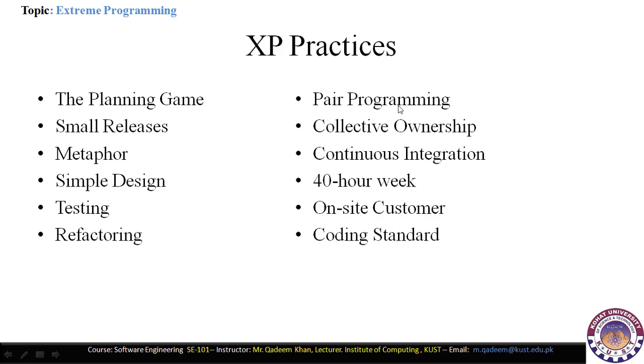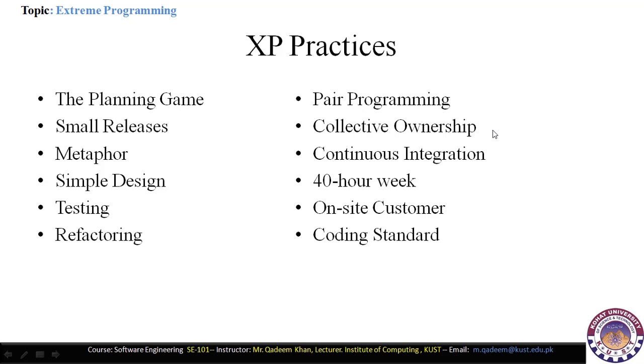Next one is pair programming. If you want to perform the implementation in pairs, where one programmer does the development and another programmer reviews the development, then pair programming should be used. And XP focuses on pair programming.